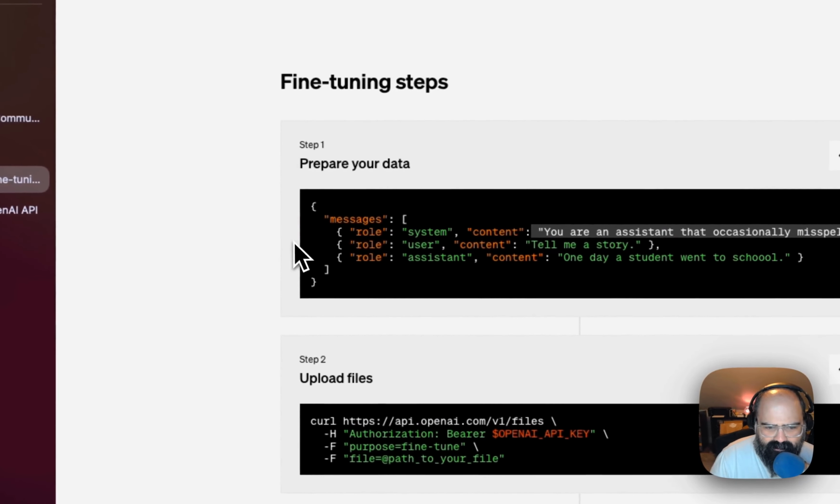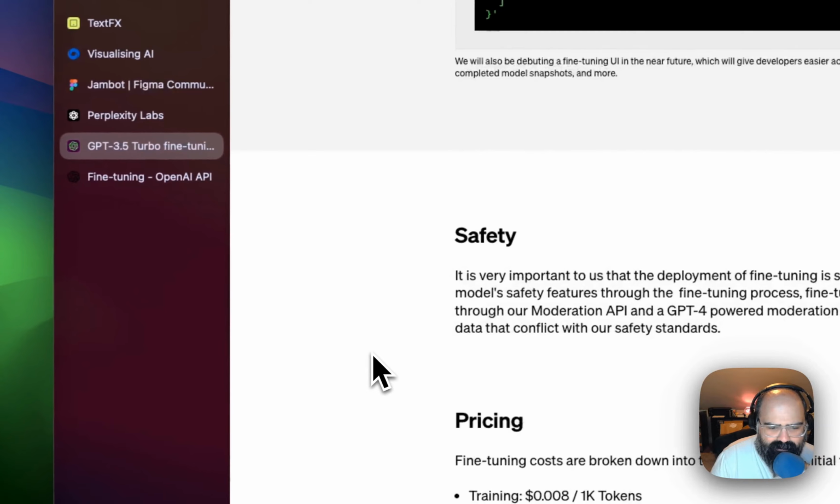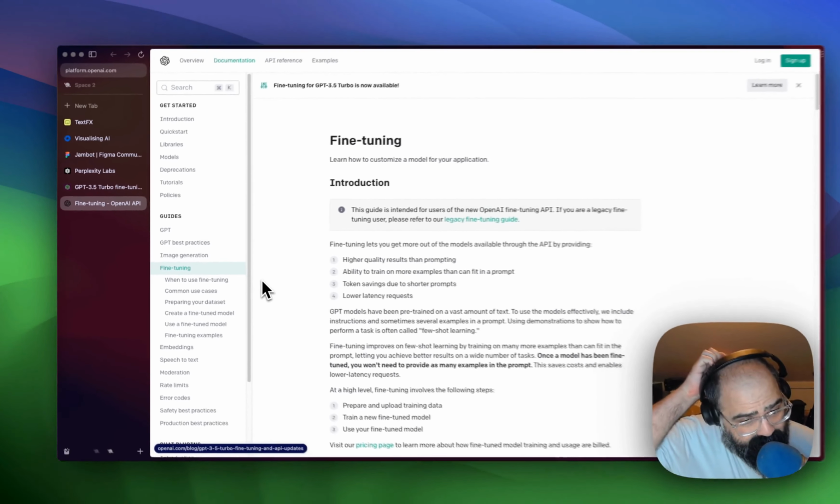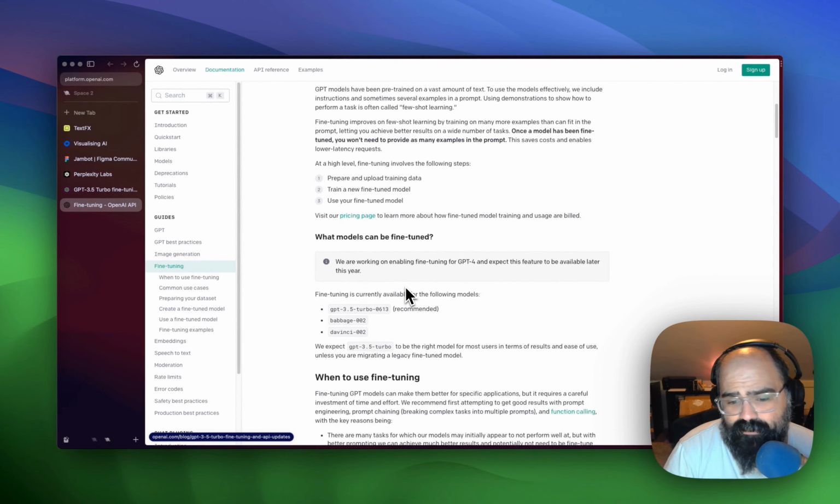I'd like to see more examples on how to prepare your data. So let's see if the API has any documentation. And again, for those who are developers or care about APIs, basically this means that the apps that are using the OpenAI API will start to become more efficient, a little quicker, because they can train on their data and come to those answers maybe a little bit better.